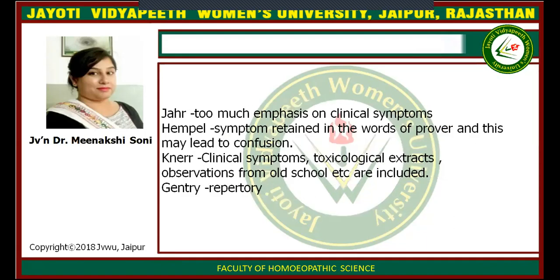Jahr's repertory has too much emphasis on clinical symptoms. Hempel's symptoms are written in the words of the prover, and this may lead to confusion, so he could take some information from Hempel, but not more than that. From Nash's repertory, clinical symptoms, toxicological extracts and observations were taken, and some information from the Gentry repertory.